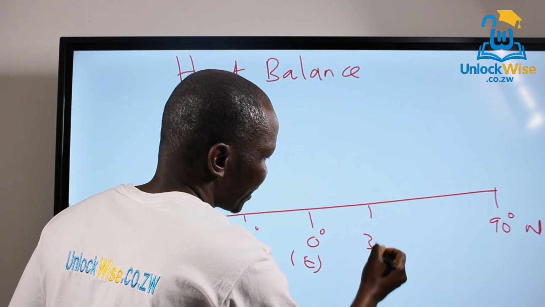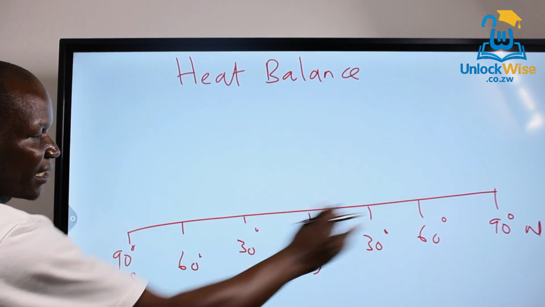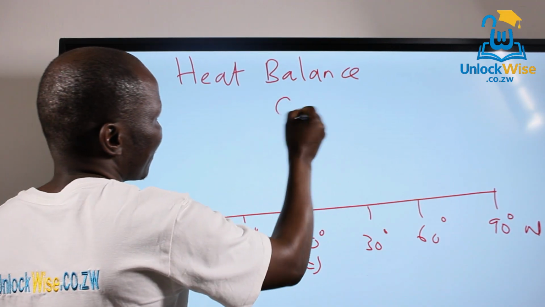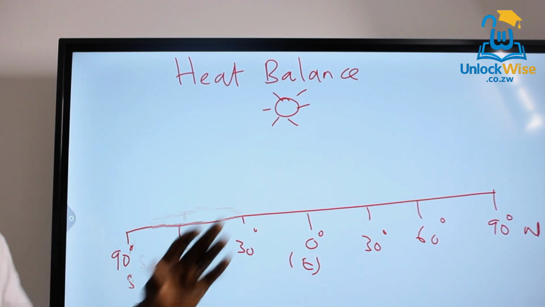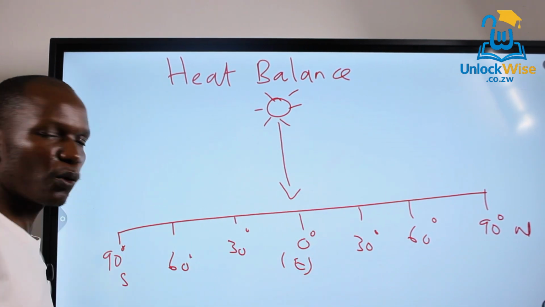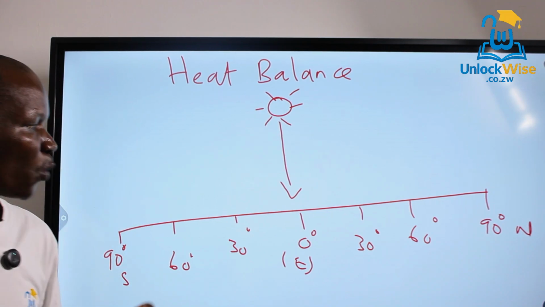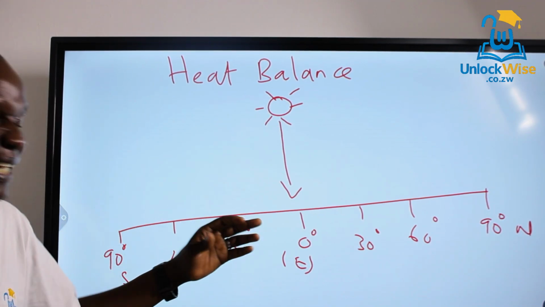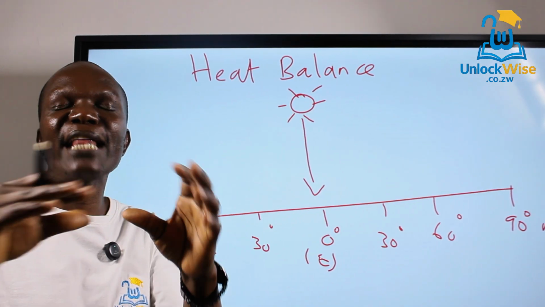So here I also have 30 degrees, 60 degrees, and this is south, this is the north. And this is our sun. Right. So if you check here, you see that the sun is directly overhead at the equator and in the tropics. And because of that, you understand that the equator and the tropics, they receive a lot of insolation compared to any other parts of the world.